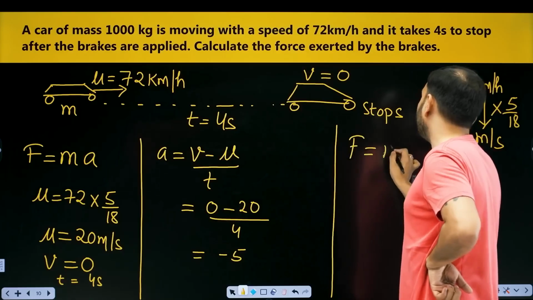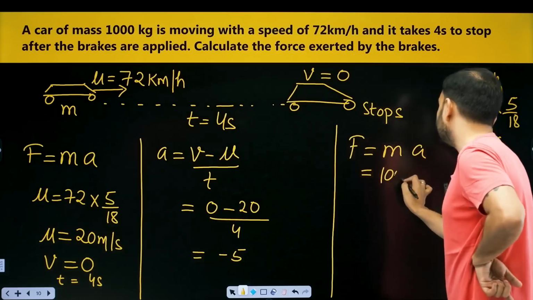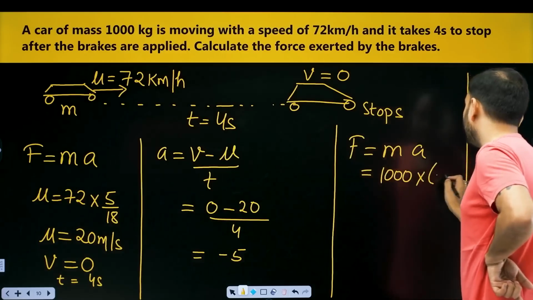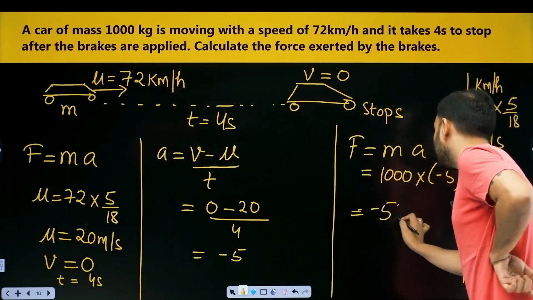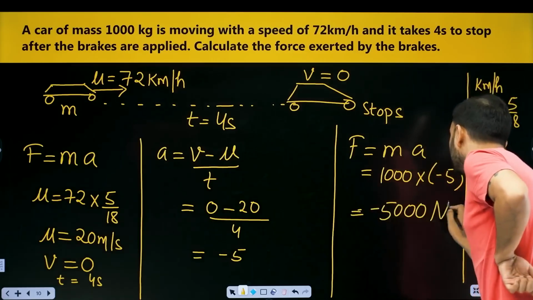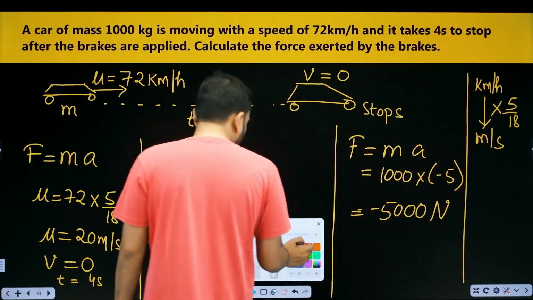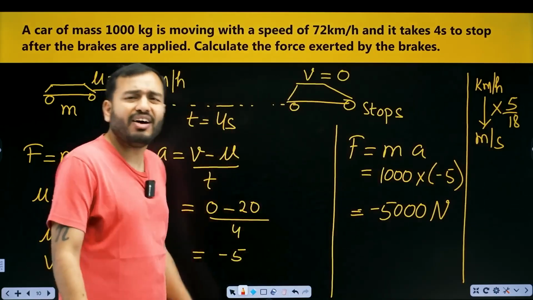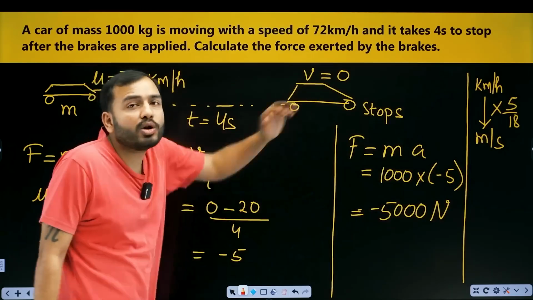Force is equal to mass into acceleration. How much is mass? 1000 kg. What's acceleration? Minus 5. 1000 into minus 5. Minus 5000 Newton. Force has come out negative. Definitely, beta, it's negative. Sir, why is force negative, sir? Sir, force is positive. Partial vector quantity. Sir, force. Beta, its speed is decreasing.